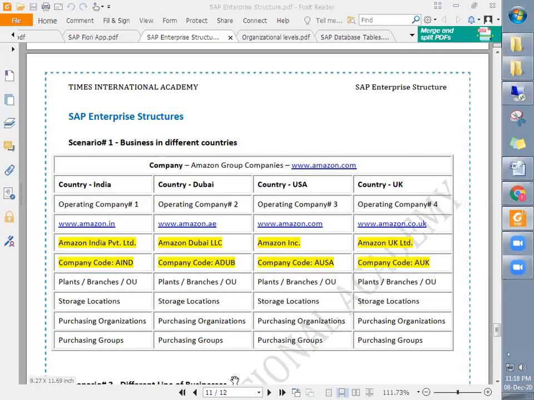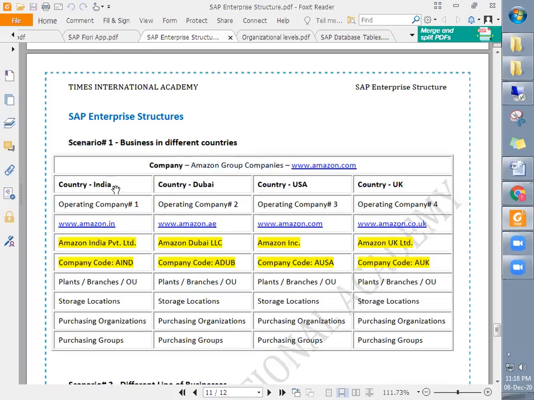Sure. Right. In scenario number 1, like Amazon, right? As we are all aware, Amazon is an online shopping portal. So under the Amazon group of companies, they run businesses in different countries like India, Dubai, USA, and UK.